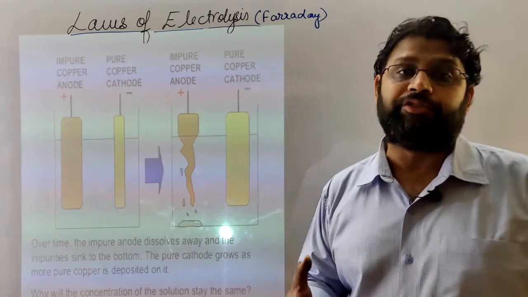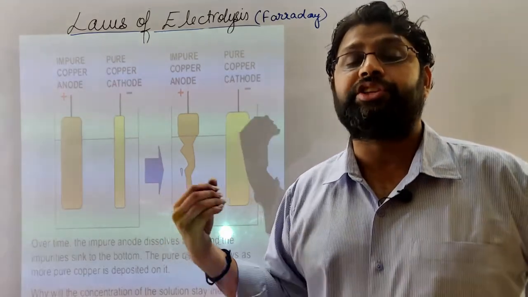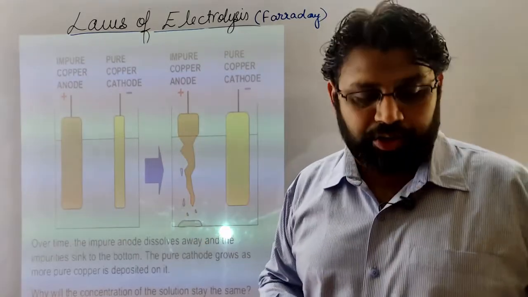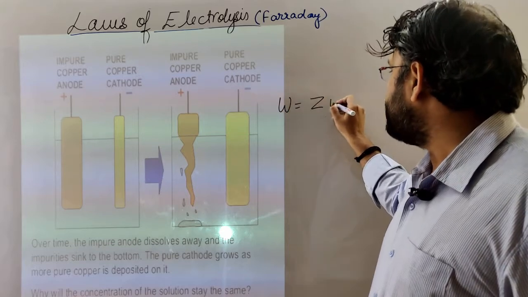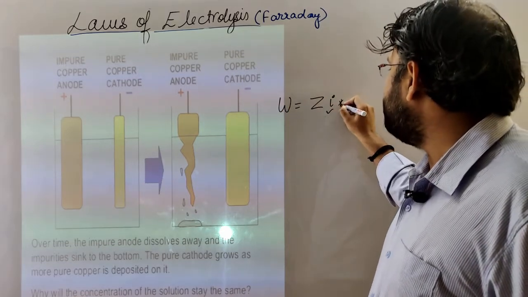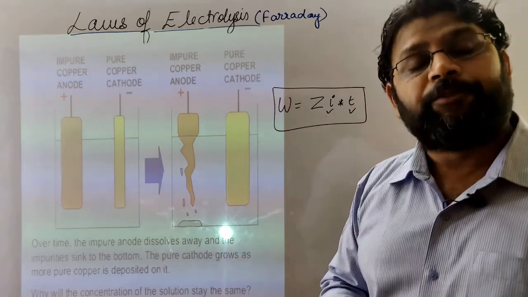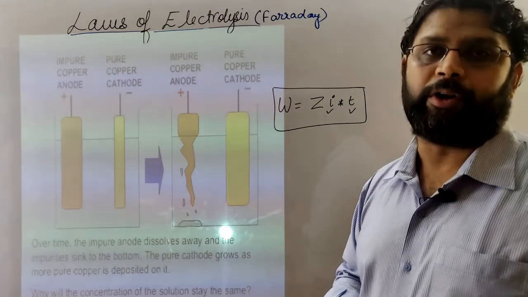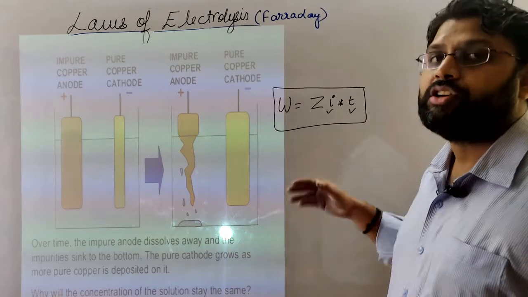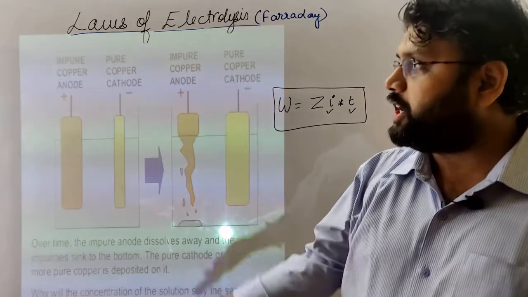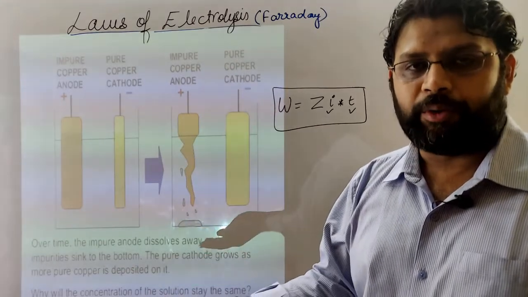But for industrial production, we need to know for how much time this machinery or current should be run. Faraday's first law is very helpful in determining how many amperes of current and for how long we need to conduct to obtain full metal from our impure sample rod. Suppose in industry we are using 10 amperes, so for how long for 10 kg worth of impure anode or impure ore dug out from the earth?